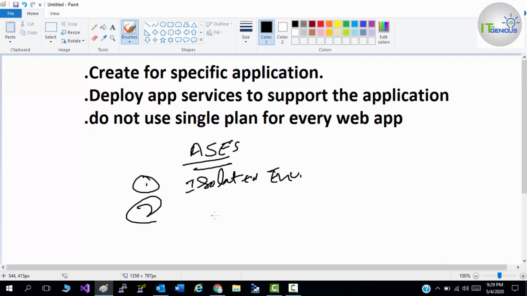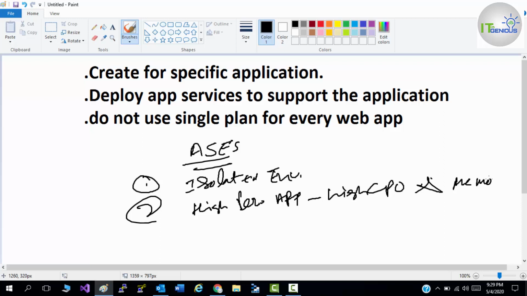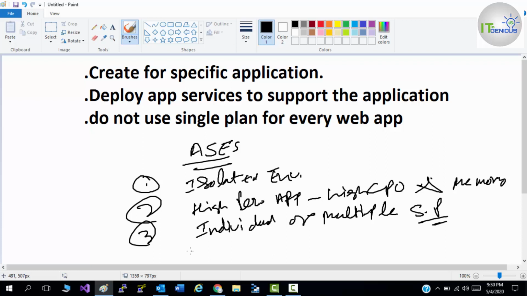Number two, for high performance applications, you can use the high CPU and memory that is required. Number three, you can use individual or multiple service plans, which is totally up to your web application. Number four, there are two ways to deploy your web application.